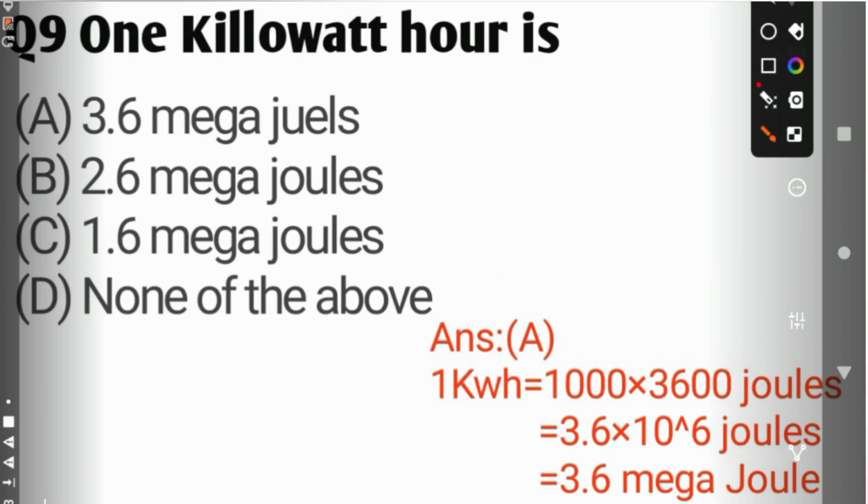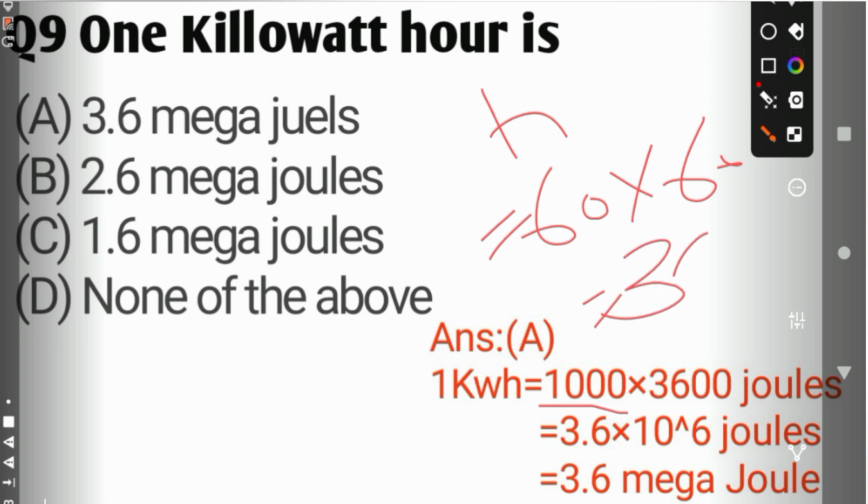Tenth question, 1 kilowatt hour is equal to what? We know that 1 kilowatt is 1000 watts, and 1 hour has 60 minutes and 3600 seconds. So the total becomes 3.6 megajoule. The correct answer is A.